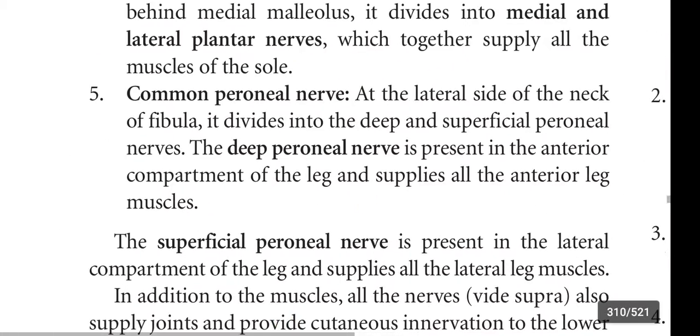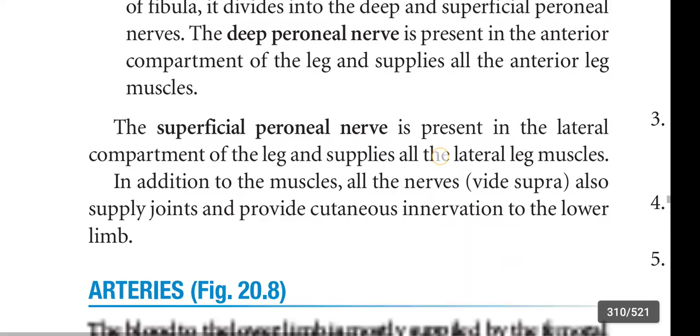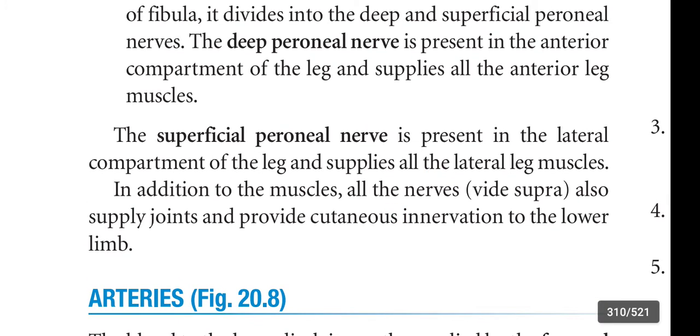Common peroneal nerve. At the lateral side of the neck of the fibula, it is divided into deep and superficial peroneal nerves. The deep peroneal nerve is present in the anterior compartment of the leg and supplies all the anterior leg muscles. Next one is the superficial peroneal nerve. Superficial peroneal nerve is present in the lateral compartment of the leg and supplies all the lateral leg muscles.